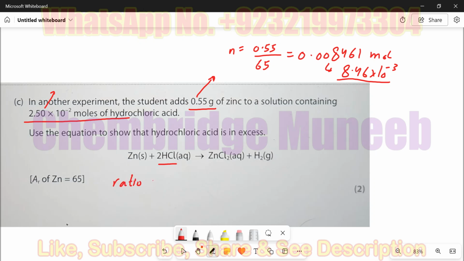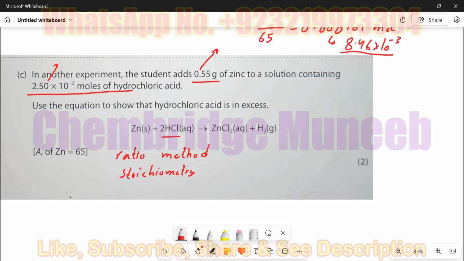Are you familiar with these two? I think I'm familiar with the ratio method. And not about the stoichiometry? Not much. Okay. Basically, what is the ratio method, by the way?